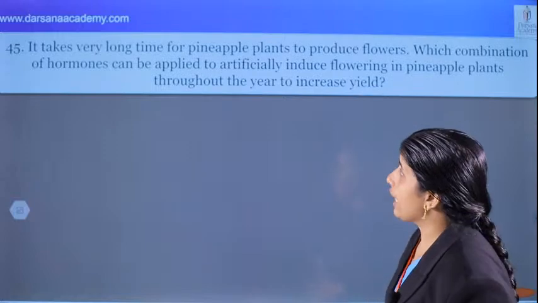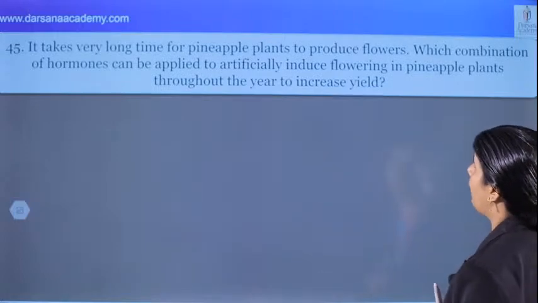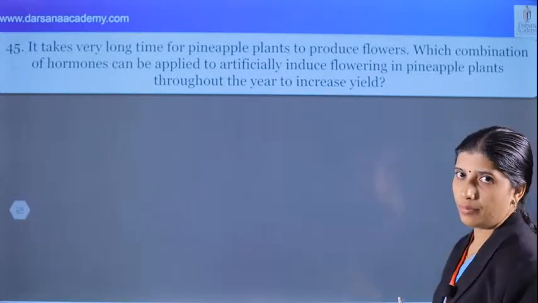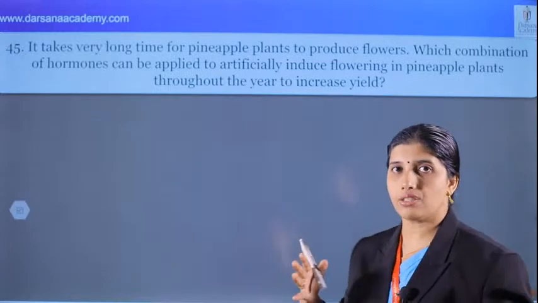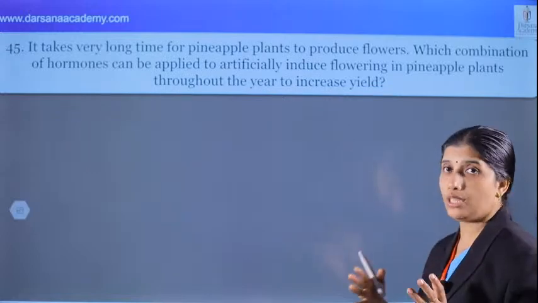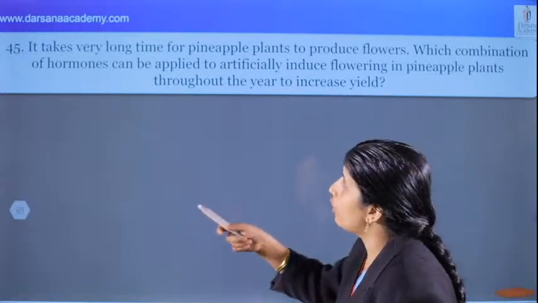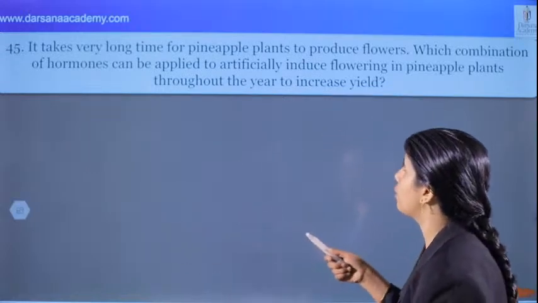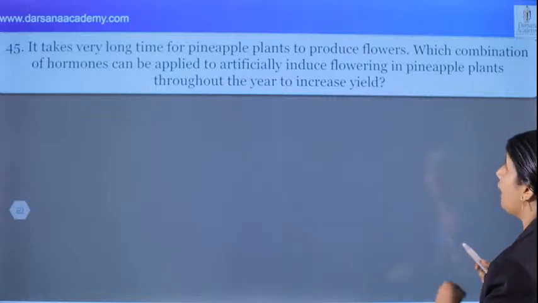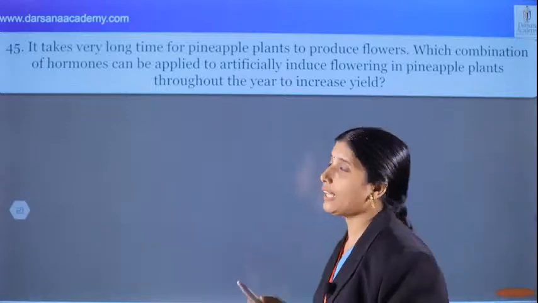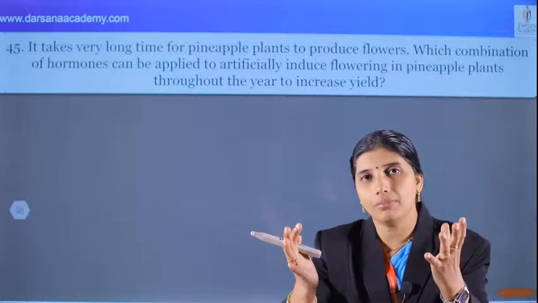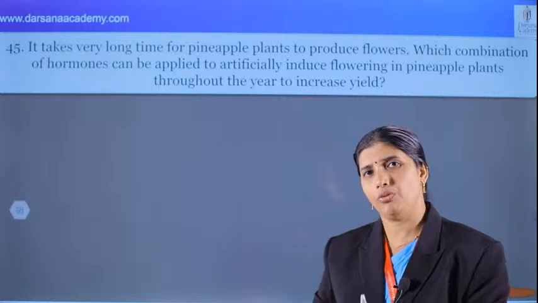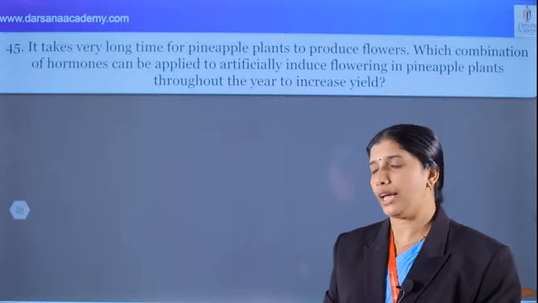Yes, it takes a very long time for pineapple plants to produce flowers. Pineapple flowering is connected with auxin and ethylene; we already discussed flowering in pineapple by auxin and ethylene. Which combination of hormones can be applied to artificially induce flowering in pineapple plants throughout the year to increase yield? This question is lengthy, but the concept is simple. If you have thorough knowledge of the NCERT concept, you can understand the answer.